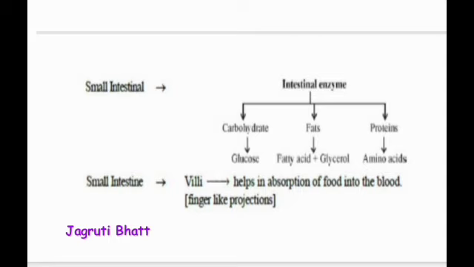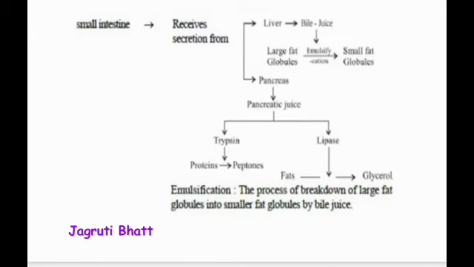Students, the duodenum is going to receive enzymes from the pancreas and liver. The pancreas secretes the secretion called pancreatic juice, which has the enzymes called trypsin and lipase. Okay, this trypsin is going to digest protein into a simpler form called peptones, while lipase is going to digest fat into simpler molecules called glycerol.